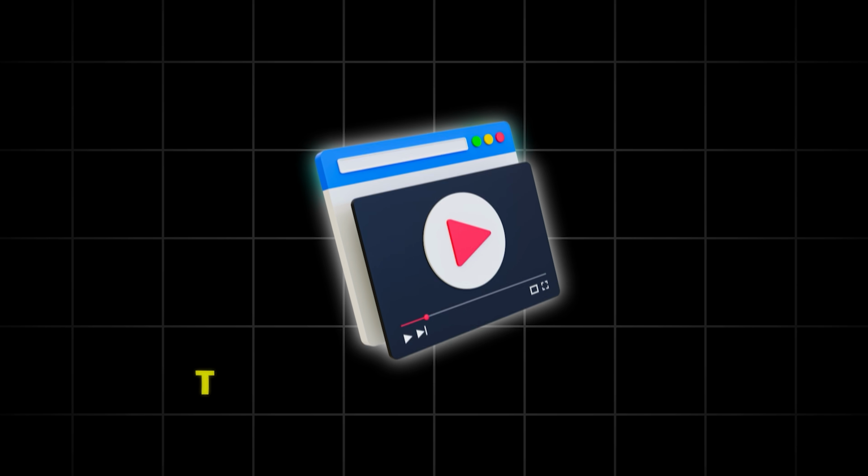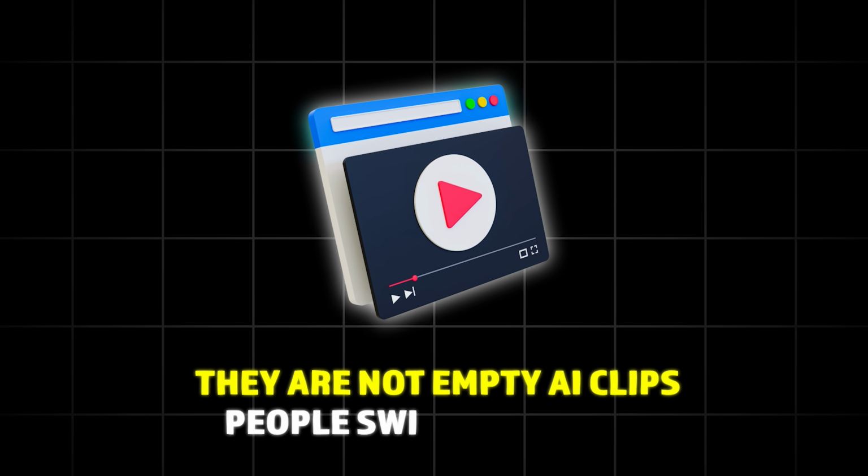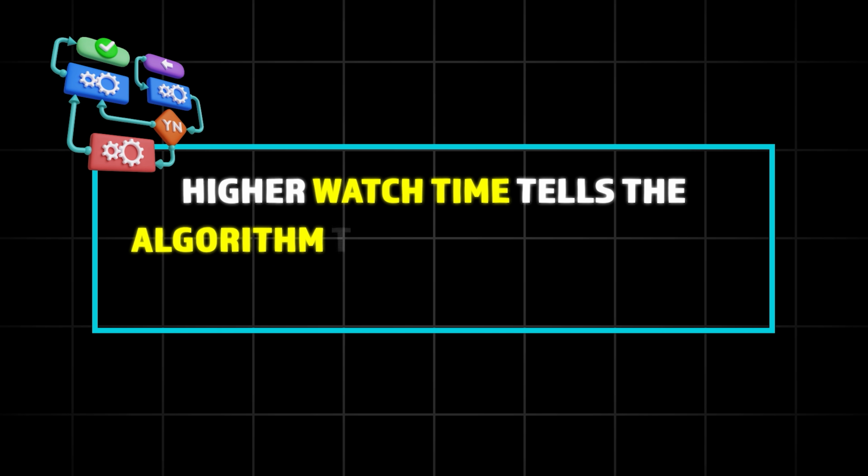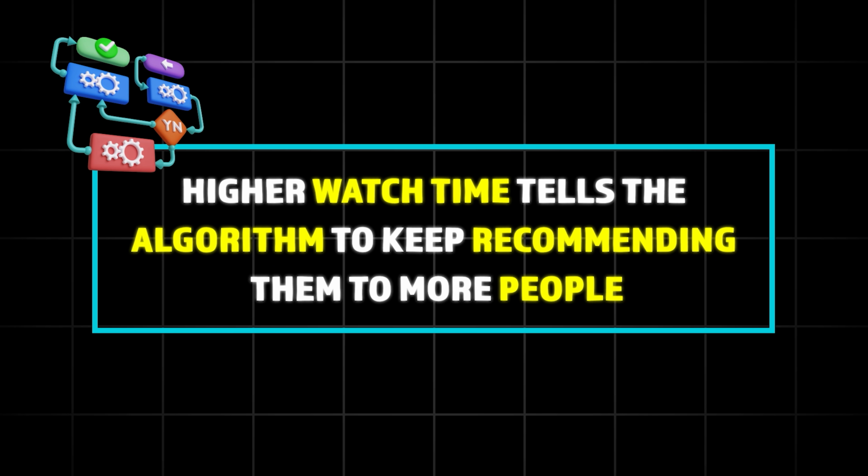These videos win because they are not empty AI clips people swipe away from. Every scene pulls into the next, while the visuals keep people watching longer. Higher watch time tells the algorithm to keep recommending them to more people.